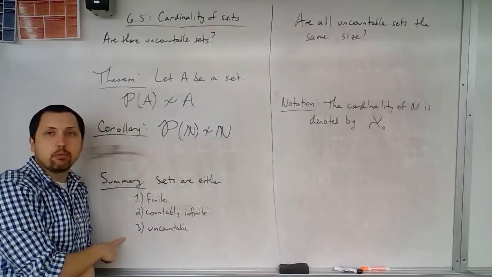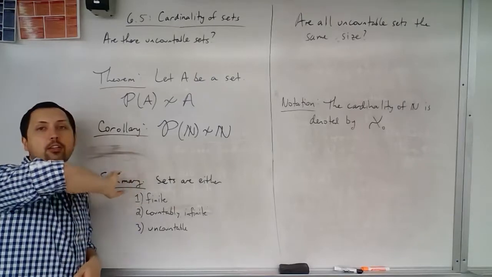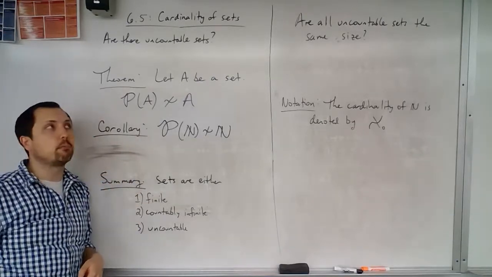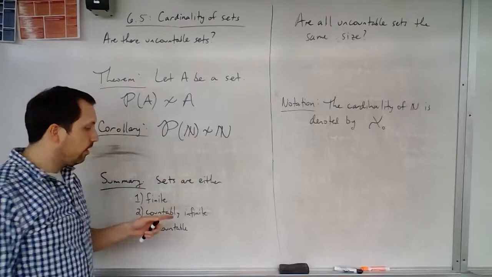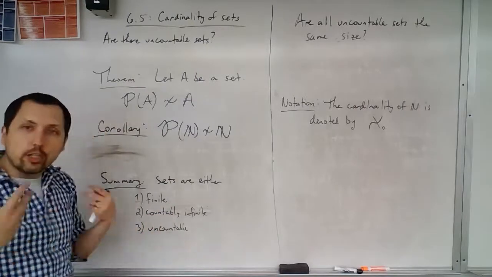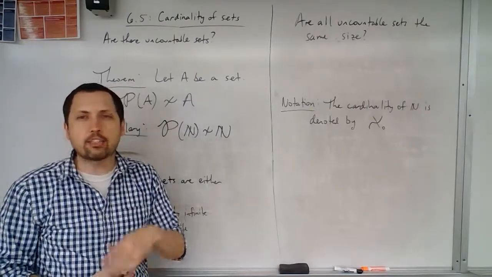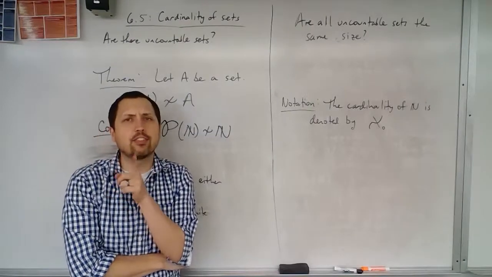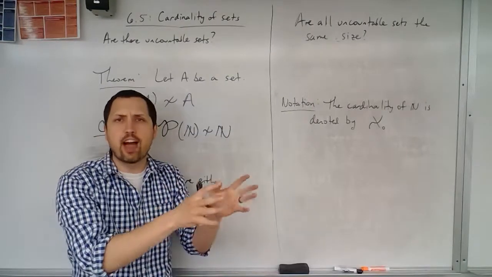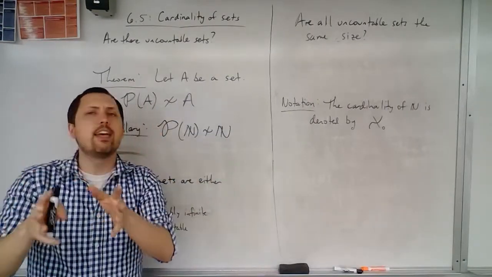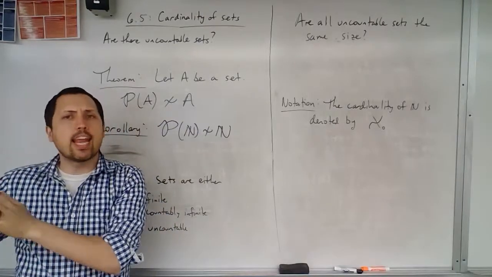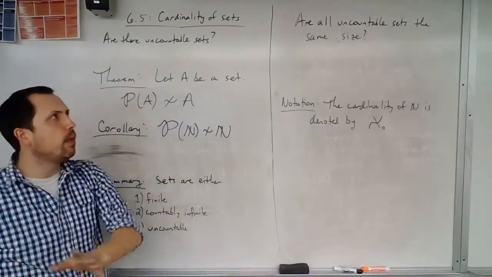Or it is uncountable, so it's going to have a cardinality that's larger than the natural numbers. So then we have this natural question as mathematicians: there's different sizes of sets now. I have the finite, the countably infinite, and the uncountable. Can I get bigger than uncountable?